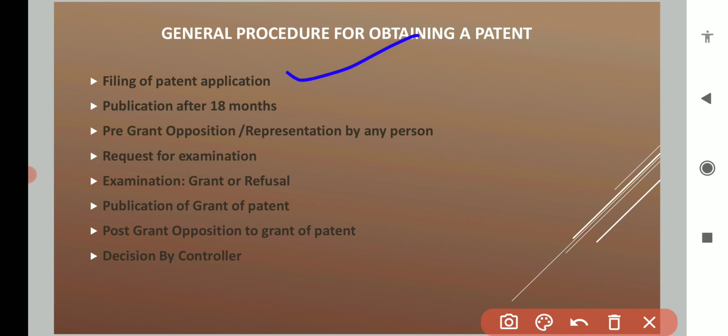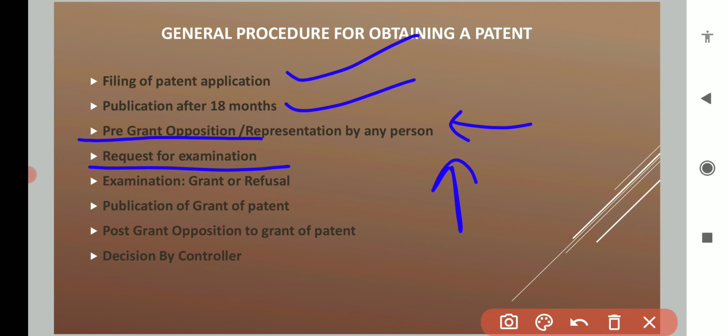So first you will file the application. After that the patent office will publish your application after 18 months or before 18 months. Then there will be pre-grant opposition. Okay, means anyone can oppose your application. Means if anyone has an objection that the said invention has been taken from some other person, they can oppose.